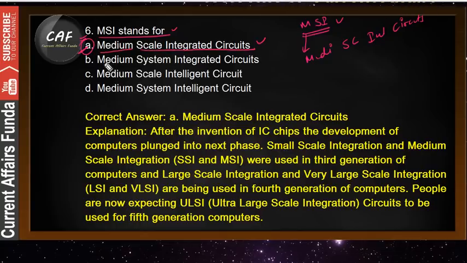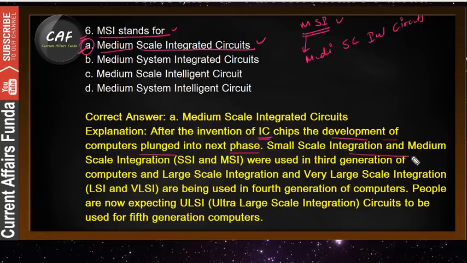See, the other options are really very close, medium, system. So S denotes scale, okay, and I identifies integrated circuits. That's why option A is more accurate than the other options. After the invention of ICs, that is integrated circuit chips, the development of computers plunged into the next phase.